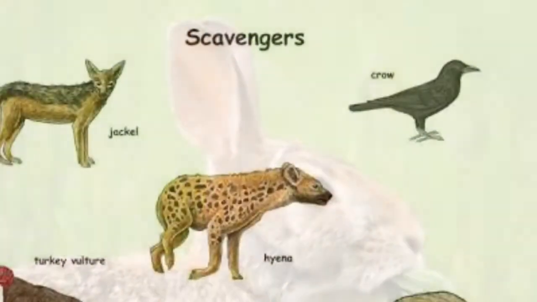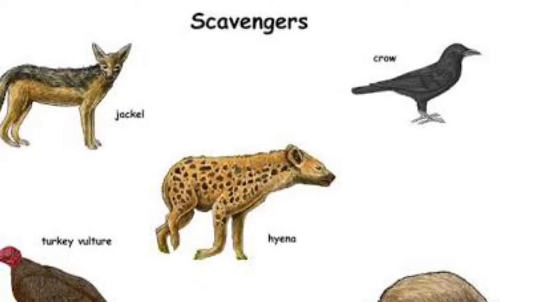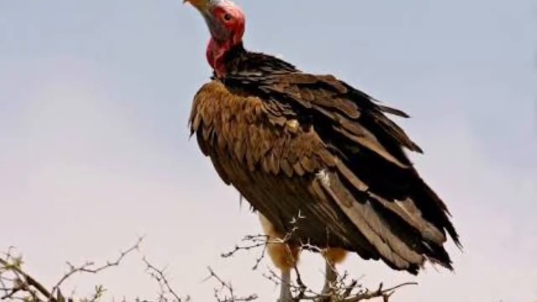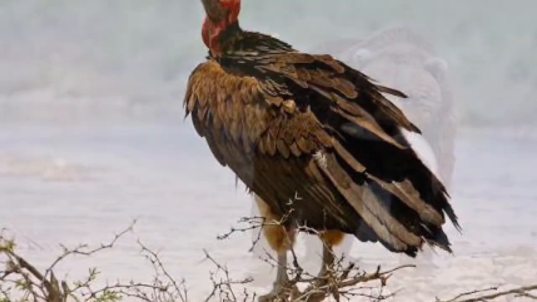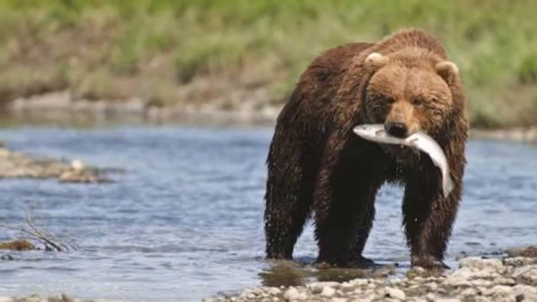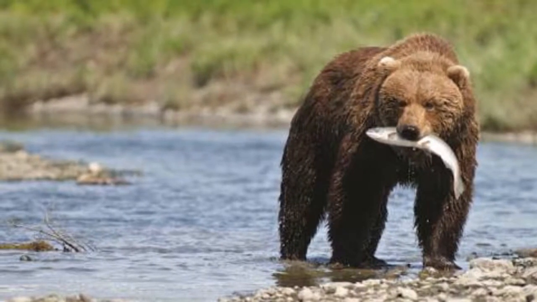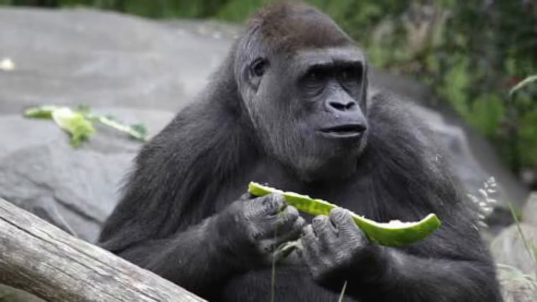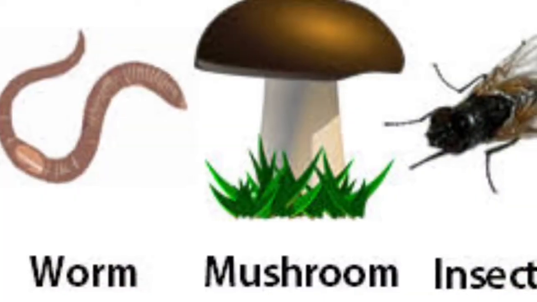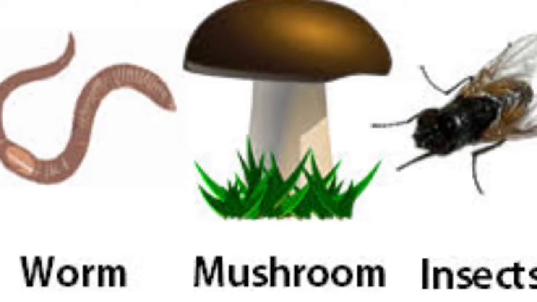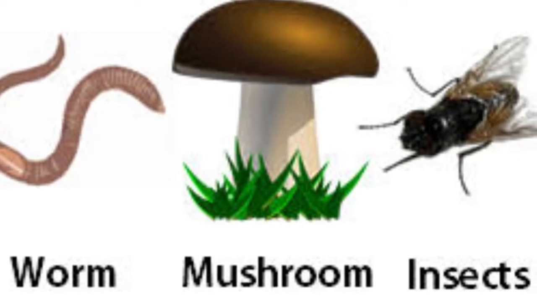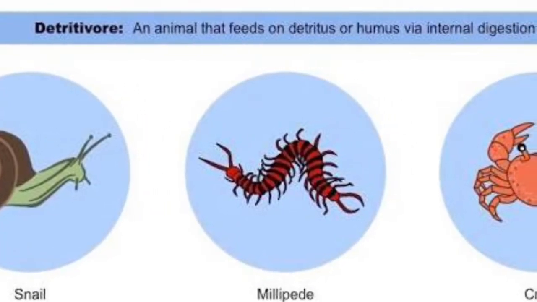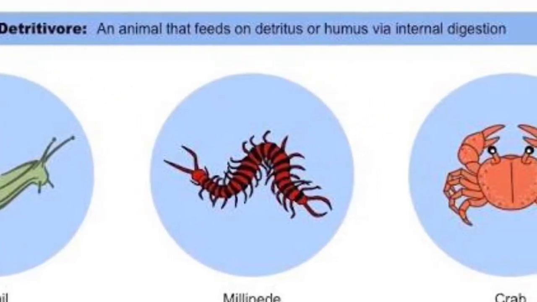Then we have scavengers, which are the animals that consume the carcasses of other animals that have been killed by predators or have died of other causes. Then we have the omnivores, which are the animals whose diets naturally include a variety of foods that usually include both plants and animals. Then we have decomposers, which feed by chemically breaking down organic matter. And finally, detritivores, which often chew or grind detritus particles into even smaller pieces.